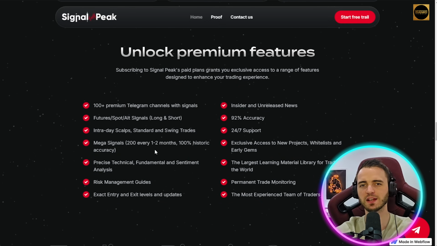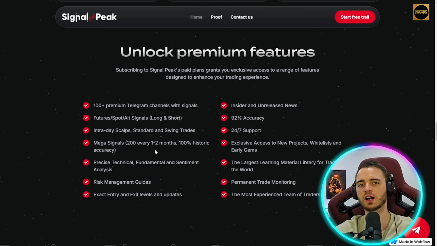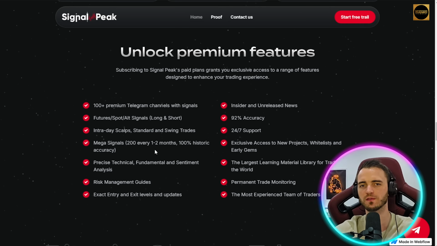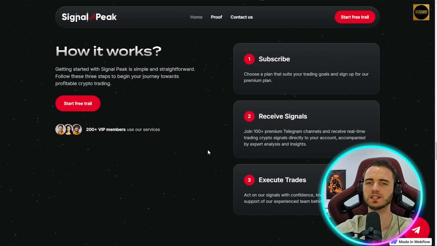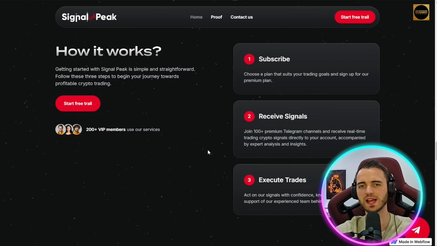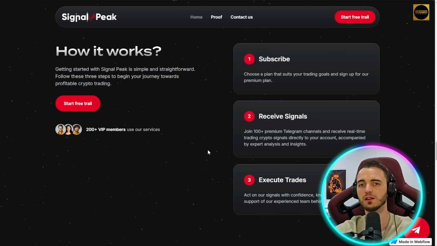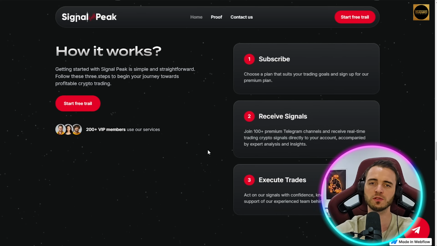As well as that, we saw some technical analysis on some of those groups as well, which basically will show you the chart that they're looking at, show you why we're entering the trade, and show you the structure of that chart as well. So definitely consider Signalpeak here, because if you join a signal group and it's not vetted and it's not something that is going to make money, then it could be something that loses you a lot of money, and it could be something that pushes you in a direction where you shouldn't be trading.